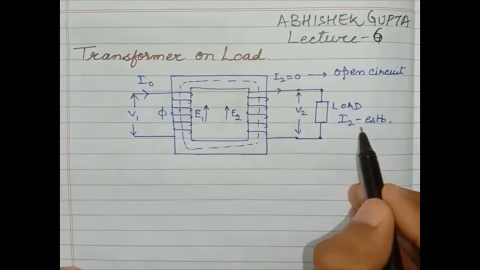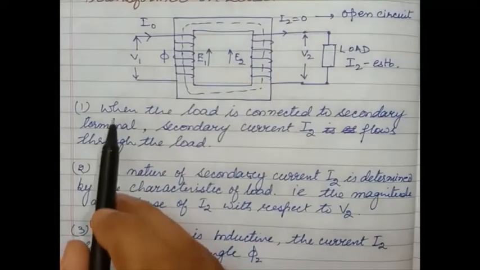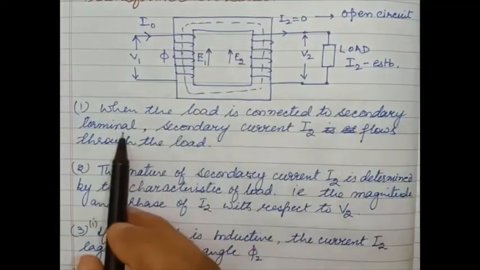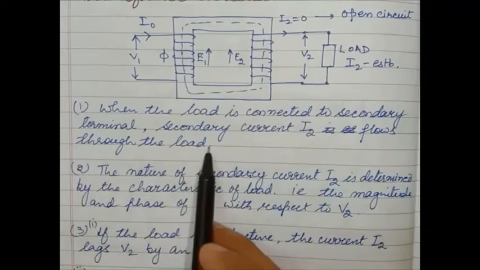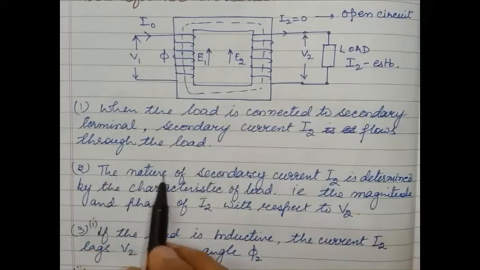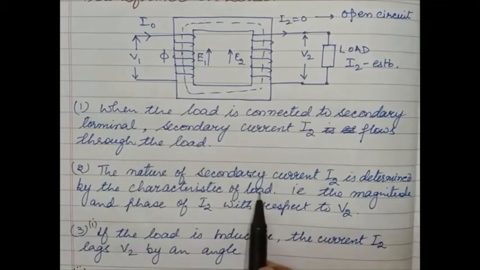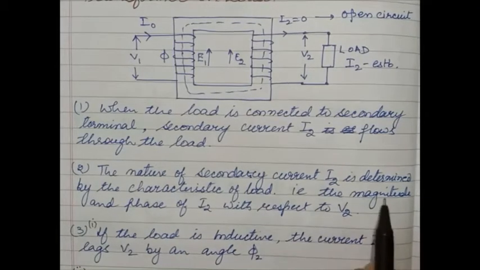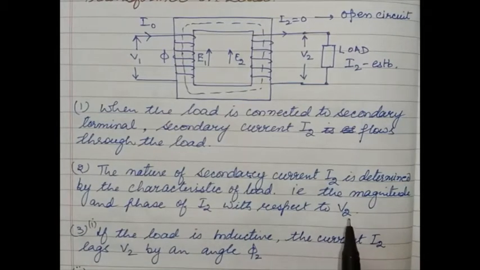Therefore, E2 is established. We can say that when the load is connected to the secondary terminal, secondary current I2 flows through the load. The nature of the secondary current I2 is determined by the characteristics of the load, that is, the magnitude and the phase of I2 with respect to V2. It means the nature of I2 depends upon the load.